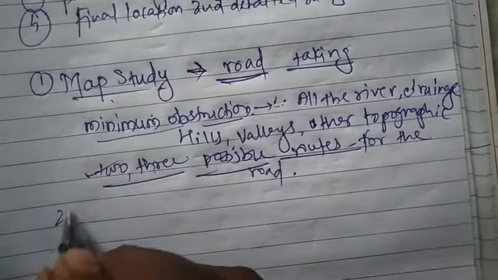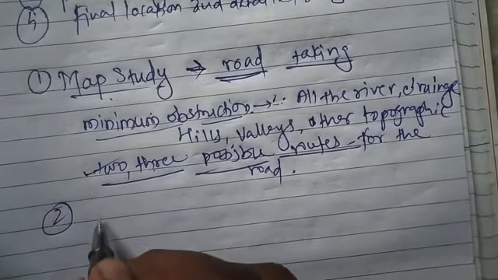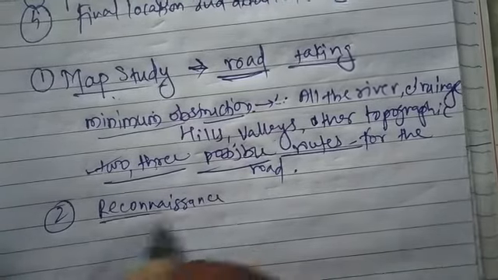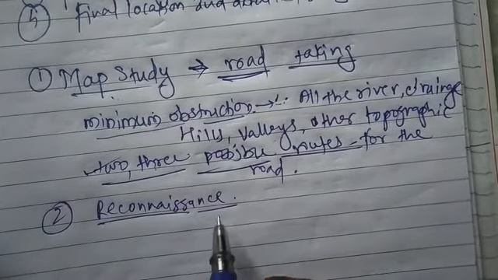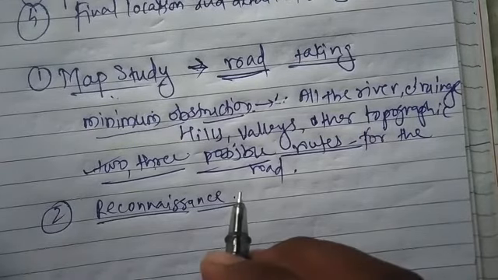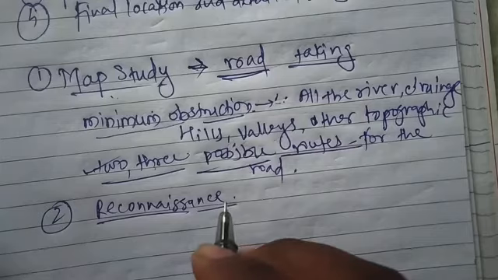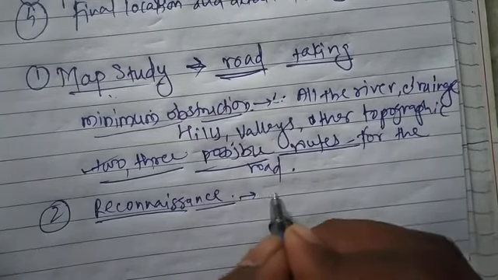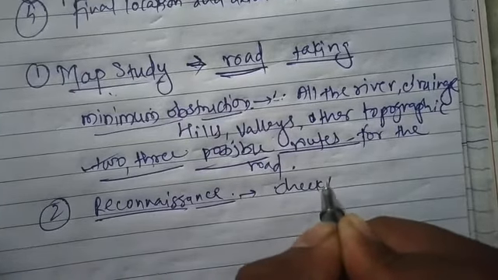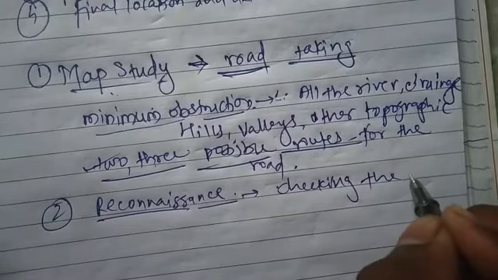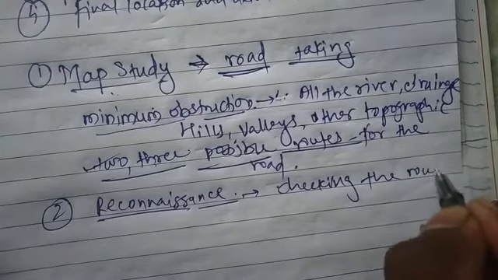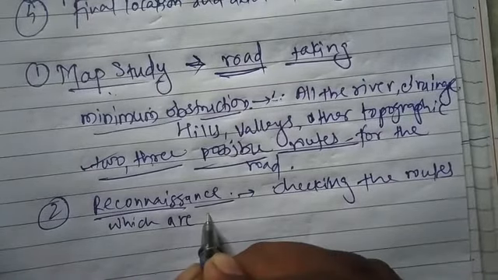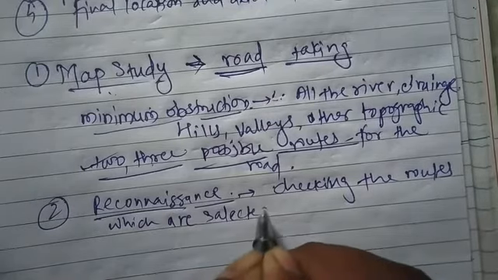The next step or survey which we are doing after this is reconnaissance. In the second step of this survey, in the final location finalization, we are just checking the routes which were selected in map study.